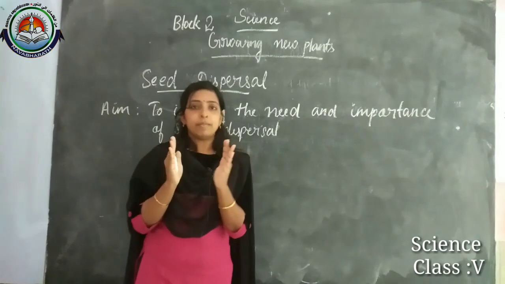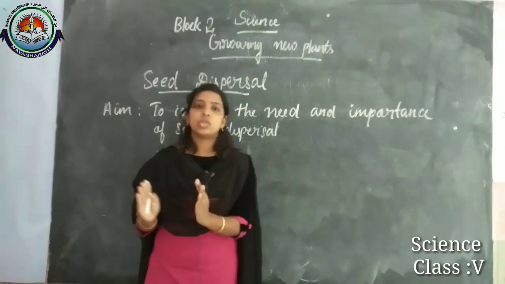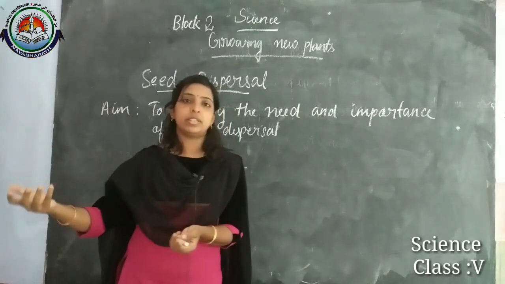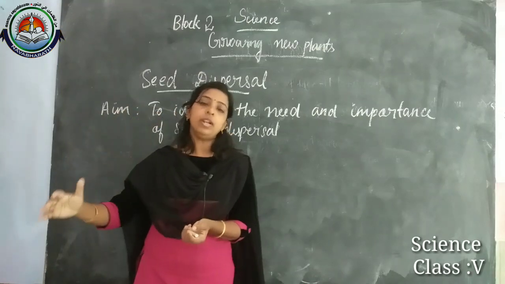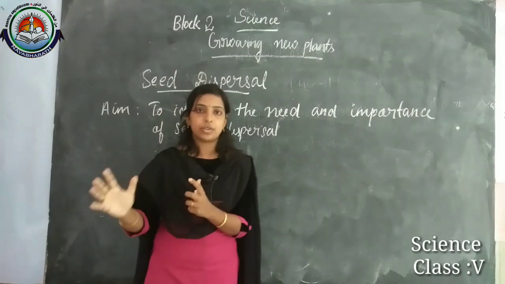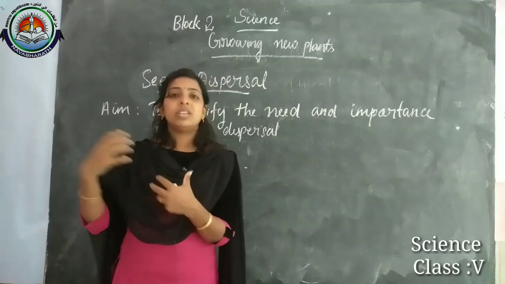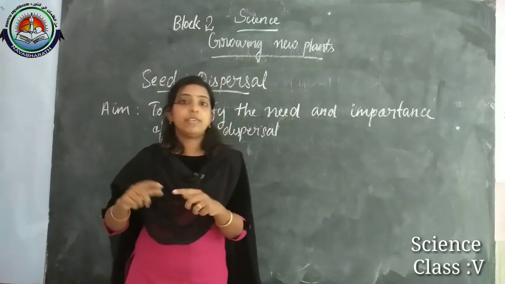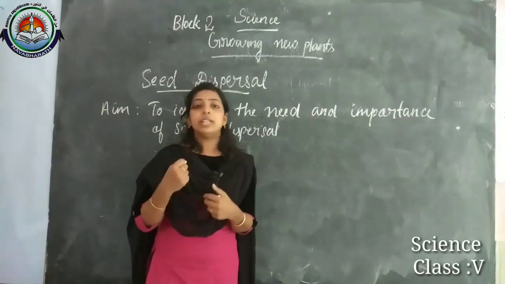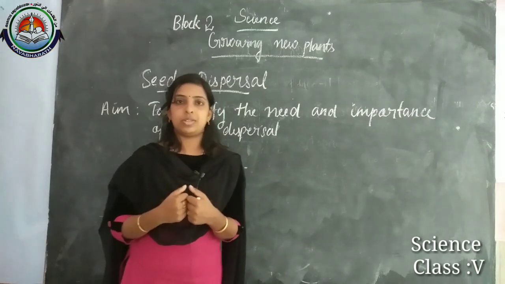That means if the plants are growing in only a particular region, and there is any kind of natural disaster there, then a crop crisis will occur. We know that we depend on plants for our food, so at that time there will be a crisis. If the plant is present all over the world, or in different regions, then we can preserve them in case of natural disasters.